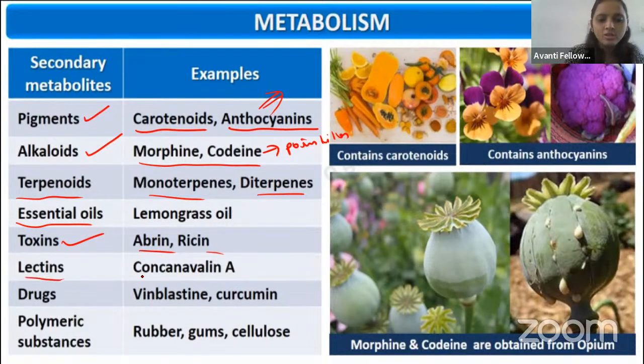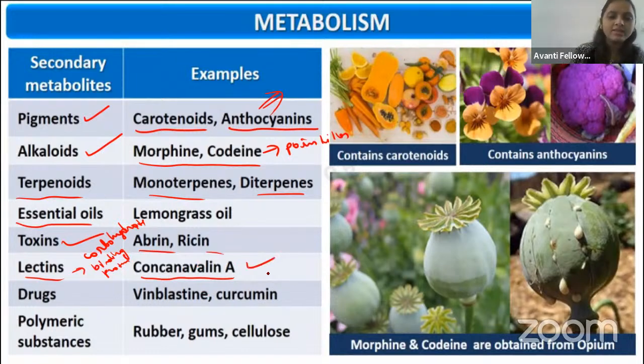Then coming to the lectin. Lectin is the carbohydrate binding protein. Remember, guys, lectin is the carbohydrate binding protein. The example is concanavalin. Concanavalin is a lectin. Then coming to the drugs, in the beginning only I am telling, vinblastine is helpful in the cancer treatment. Remember, guys, this question was asked in one NEET exam. So vinblastine is helpful in the cancer treatment, and curcumin. Curcumin is also used in the treatment of cancer. And the polymeric substances, our rubber, gum, cellulose, these all are the polymeric substances.